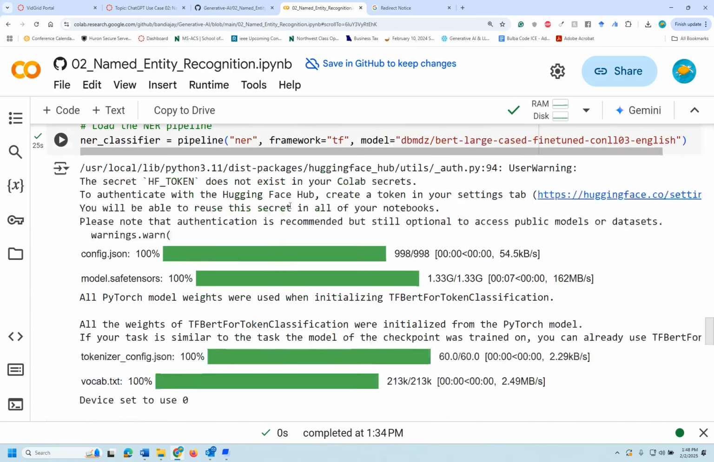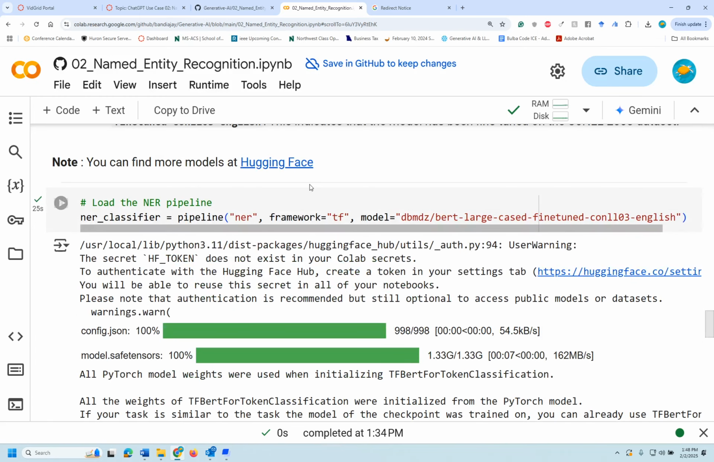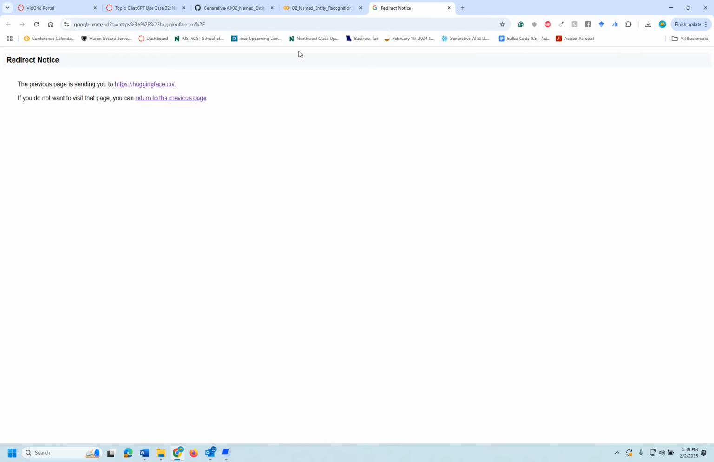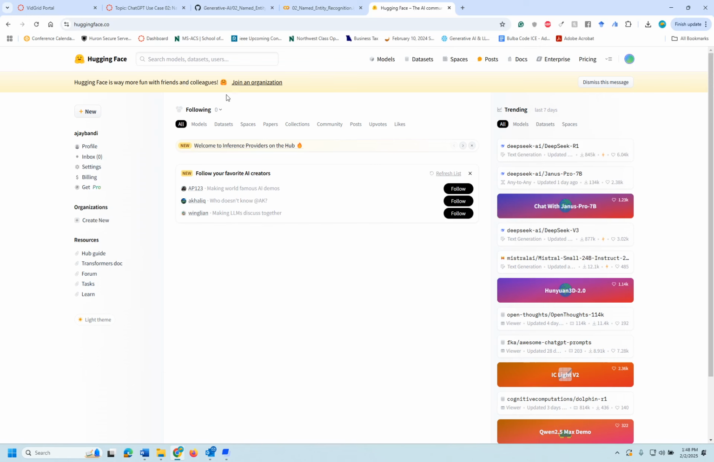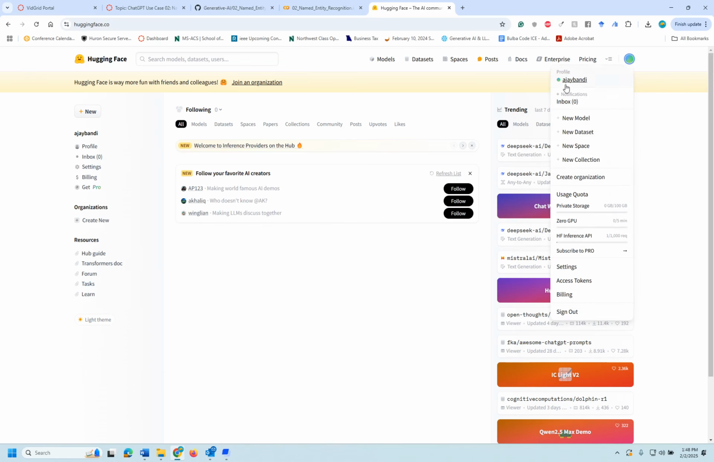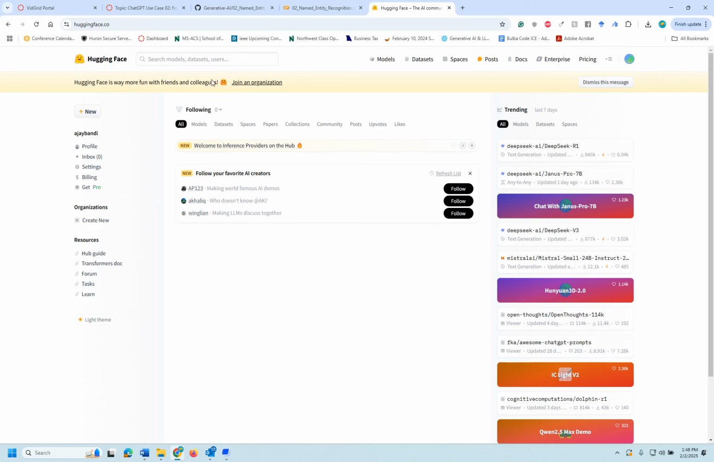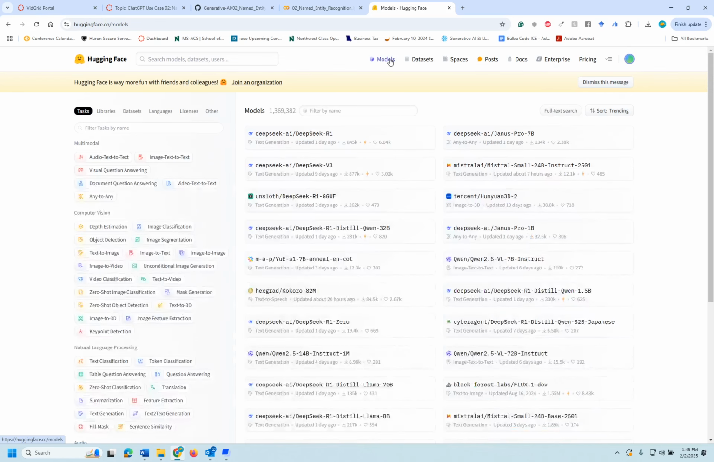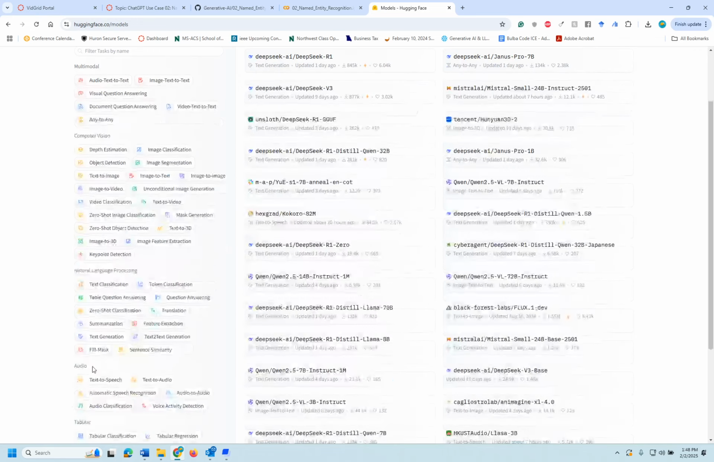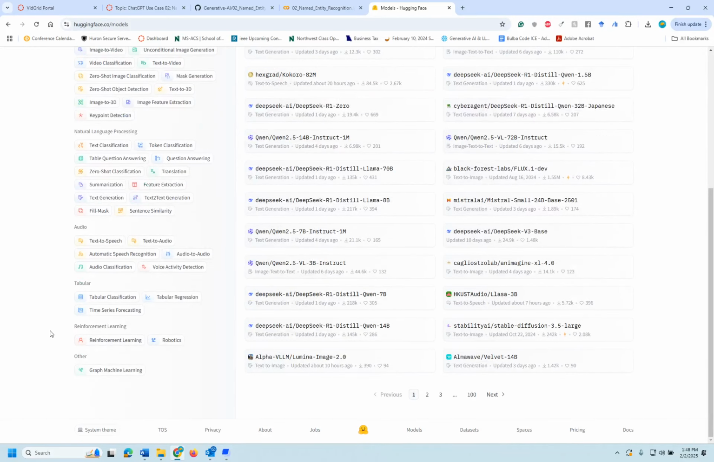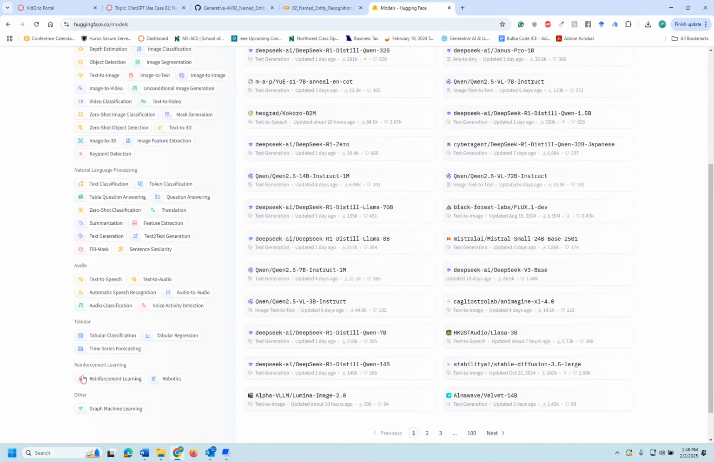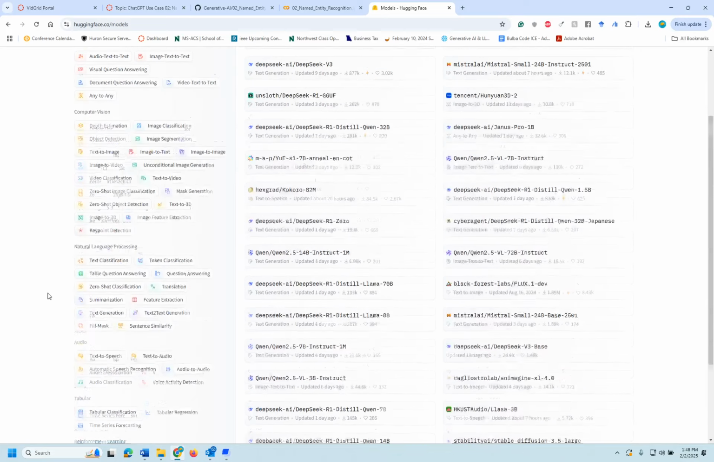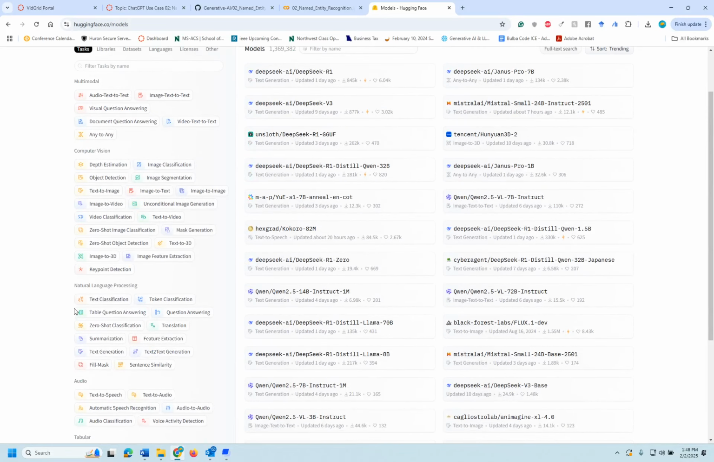So I told you how you need to be able to utilize these models. For that, you need to go to the Hugging Face library. I think I already opened a new tab. It's directing me to this. I have already logged in on my account. So I'm going to the models. If I go to the models, you could see multimodal, computer vision models, NLP models, audio, tabular, reinforcement models, and graph machine learning. And I'm going to use natural language processing.